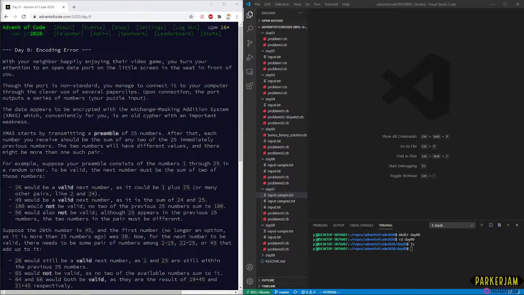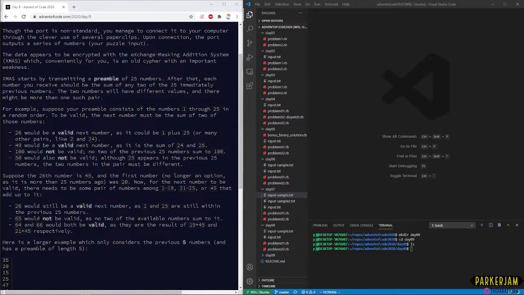I actually missed that initially in the reading, so that's actually important. Suppose the 26th number is 45, and the first number, no longer an option as it is more than 25 numbers ago, makes sense, was 20. Now for the next number to be valid, there needs to be some pair of numbers among 1 through 19, 21 through 25, or 45 that add up to it. Okay, so 26 would still be valid. Okay, so I think we get the gist of how this would work. 65 would not be valid as no two numbers add up to it. 64 and 66 would both be valid as they would be the result of 19 plus 45 and 21 plus 45 respectively.